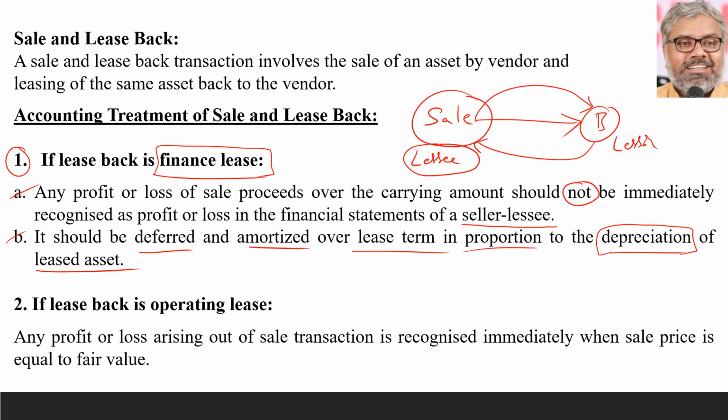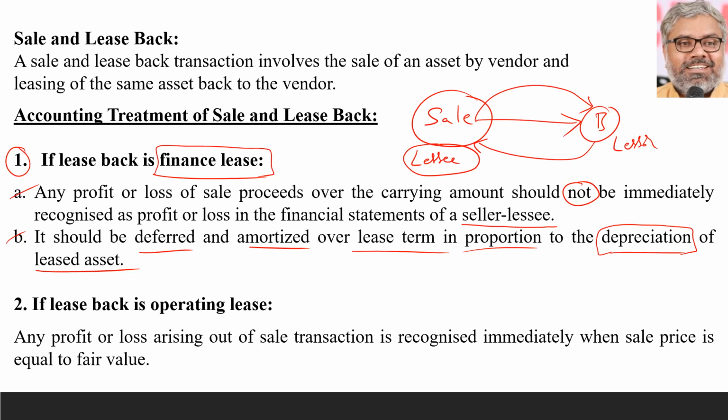Because in essence, if you look at the transaction, this is only sale and buyback, though it is called lease back, as good as buyback. But payment is not done for the purchase now. Payment for that will happen in future. So what the lessee is effectively doing is booking profits now, postponing expenses to the future. That can happen if this provision is not there. That is why it should not be allowed.